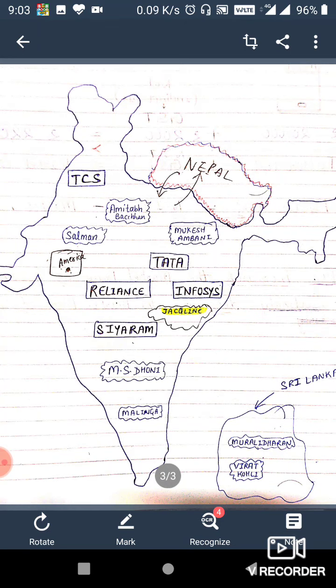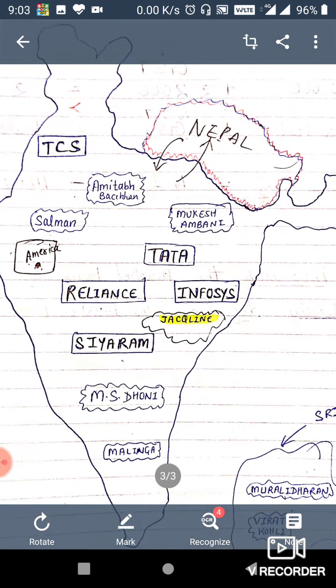Whether it's Salman, Amitabh Bachchan, or Mukesh Ambani, these are individuals. Whether it's Tata, Reliance, Infosys, or TCS, these are organizations. They are all residing in our country only. That's why they are called normal residents of our country, because they are earning here, spending here, and saving here also.